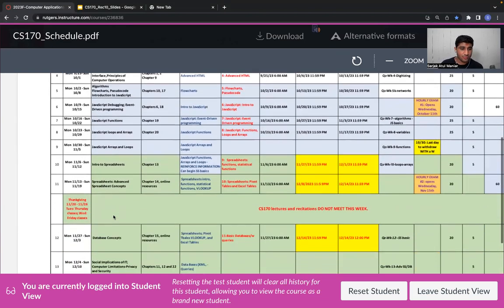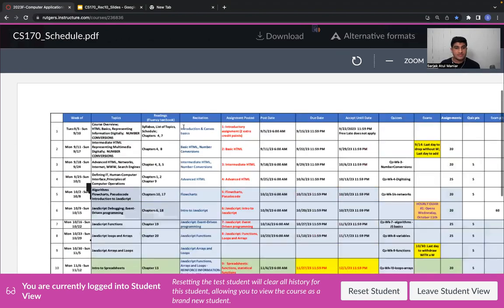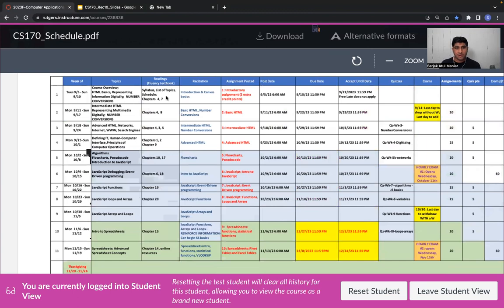We just have a few more weeks remaining, like just 2 to 3 weeks, and then we are done. We started off by learning the basic overview of the course, right? We then jumped on to the basics of HTML, the intermediate part of HTML. And along with that, we also learned a few basic things about computer science, algorithms, flowcharts, and all those things, right?